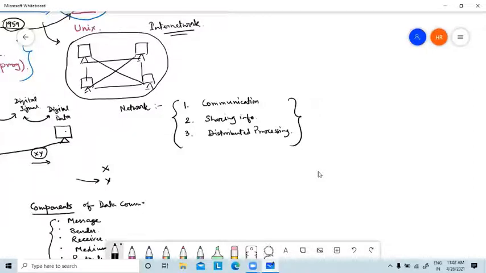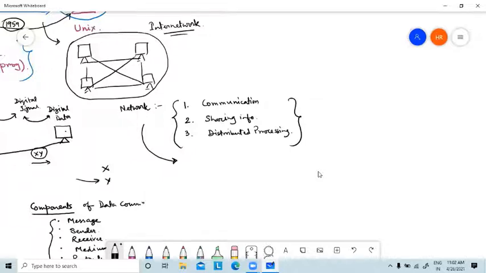Okay. Now, when we have created a network for some purpose, we should check whether my computer network is performing well or not.